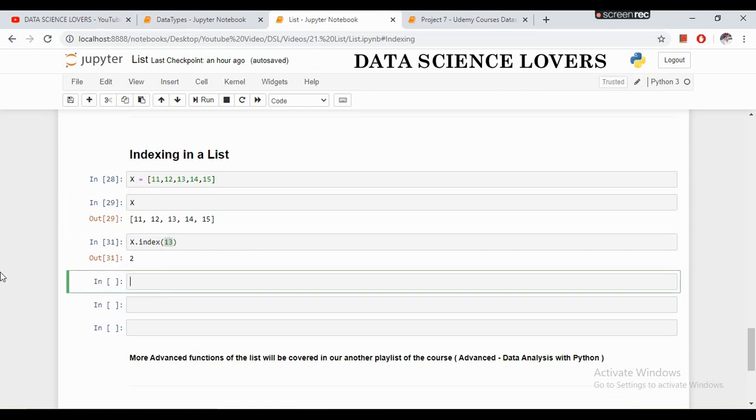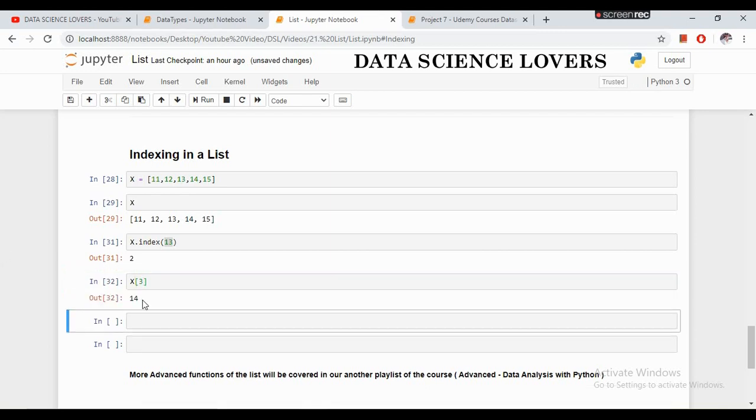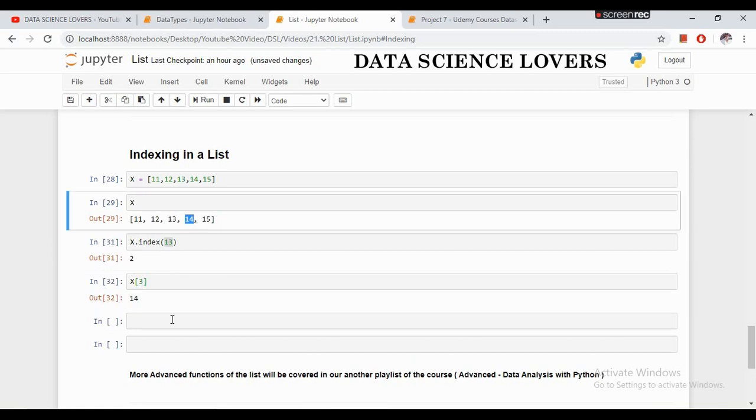The next is, we can also use the index value to show what is present at that particular index. If I write here 3, this is the index value, and run this command, then it is showing 14. It means that at the third index 14 is present. 0, 1, 2 and 3. At the third index 14 is present.